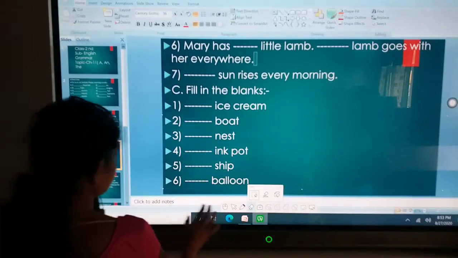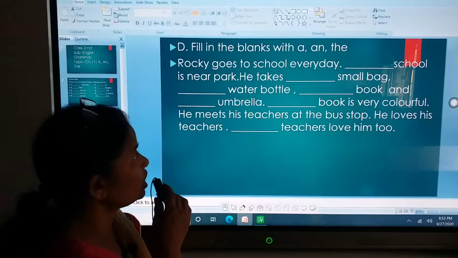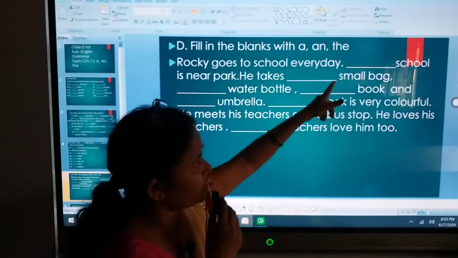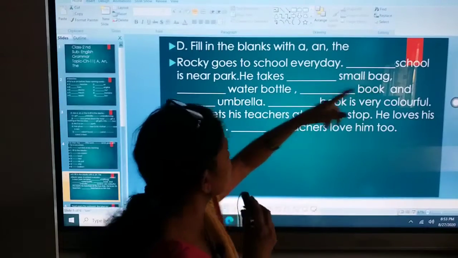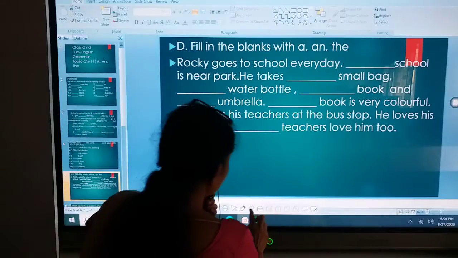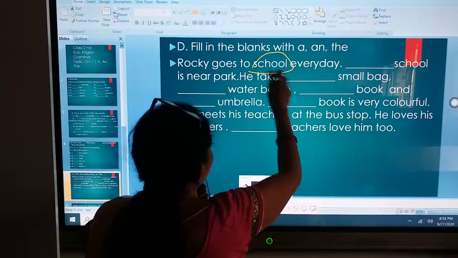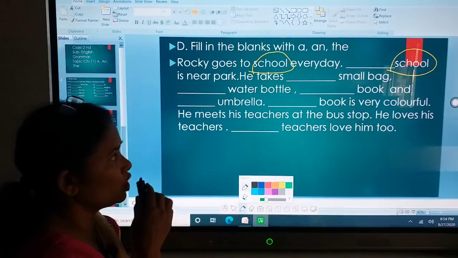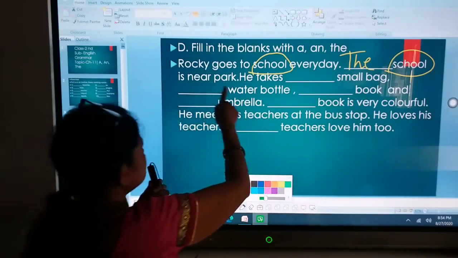Next, your next exercise is filling the blanks with a and the. Rocky goes to school every day. Just like you, Rocky also goes to school every day. Dash school is near park. Now see children, here school is repeating twice. The word school is repeating twice. So what we'll add to it? The will come. The school. The school is near park.